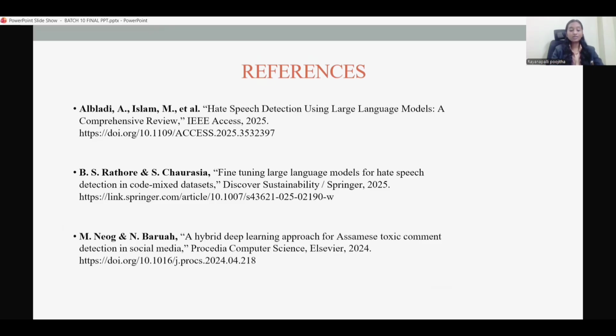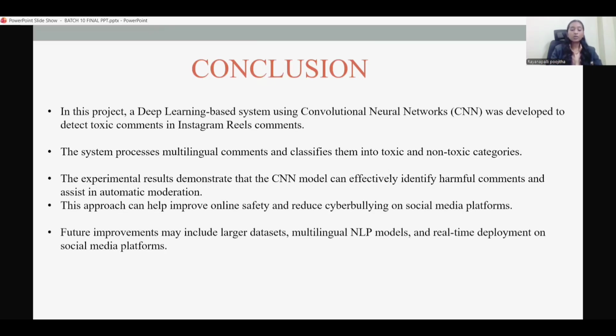Coming to the references, for our project, we referred to research papers from IEEE 2025, Springer 2025, and elsewhere 2024. These papers helped us understand toxic comment detection and deep learning techniques more accurately and efficiently. They also guided us in building our CNN model effectively.